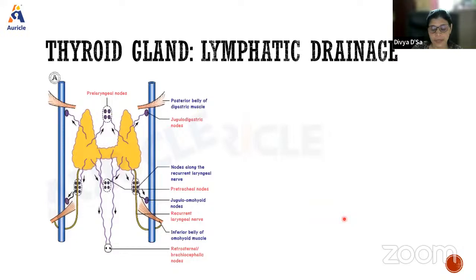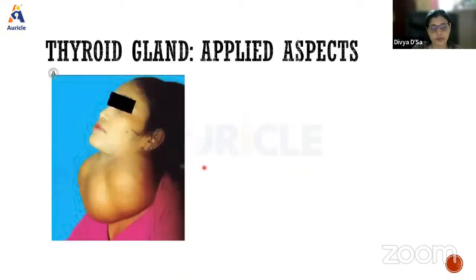Then coming to the lymphatic drainage here. Lymphatic drainage is basically to the laryngeal group of lymph nodes and the pretracheal group of lymph nodes. It also goes to the jugulo-digastric as well as the jugulo-omohyoid group of lymph nodes. So laryngeal, pretracheal, then from pretracheal it goes to the jugulo-omohyoid group of lymph nodes, and above it can go to the jugulo-digastric group of lymph nodes.